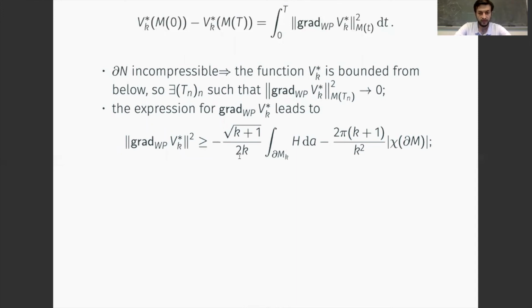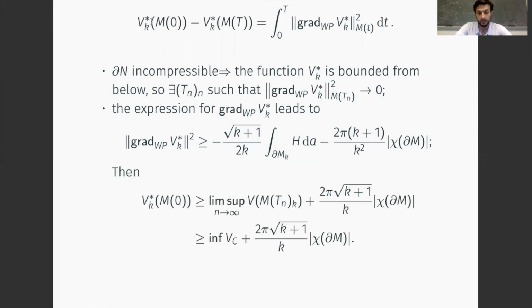It tells us that the integral of the mean curvature, that is the term that appears in the dual volume in the definition of the V_K^* volume, is bounded from above by the square norm of the Weil-Petersson gradient of the function V_K^*, and a term that depends only on the topology of the boundary and the curvature K.